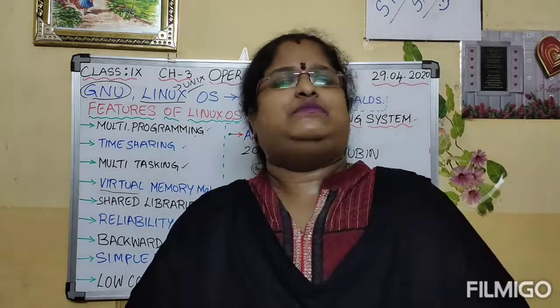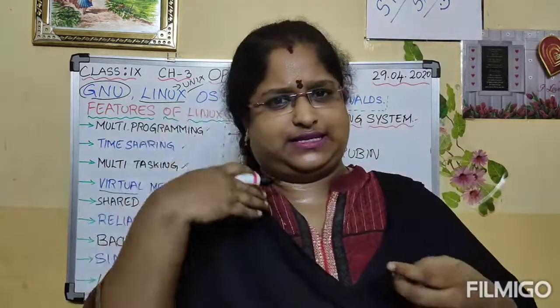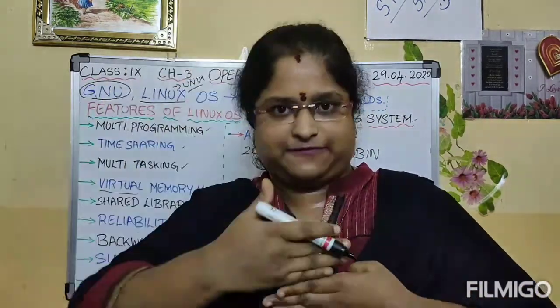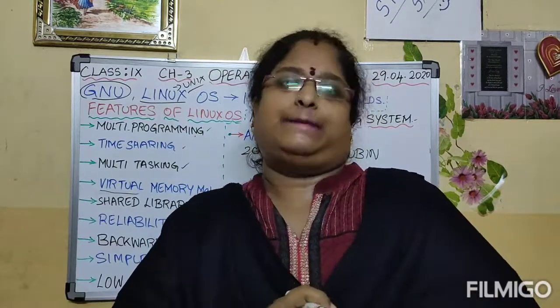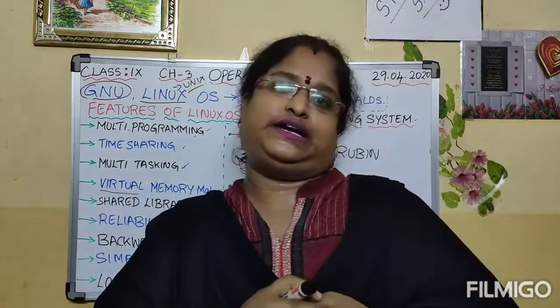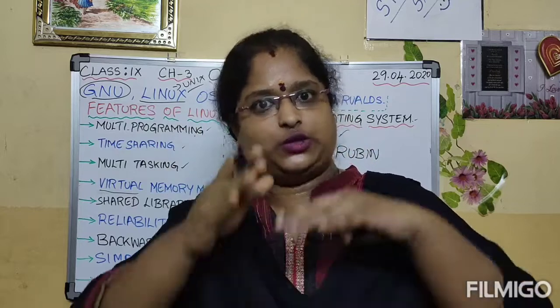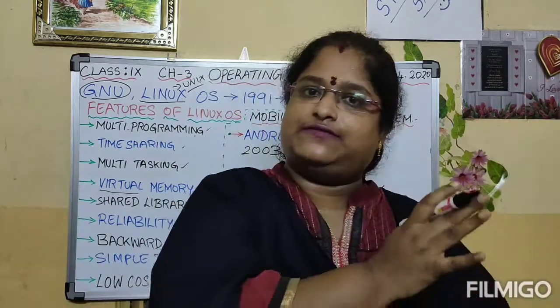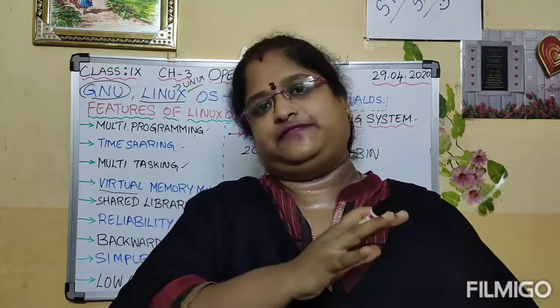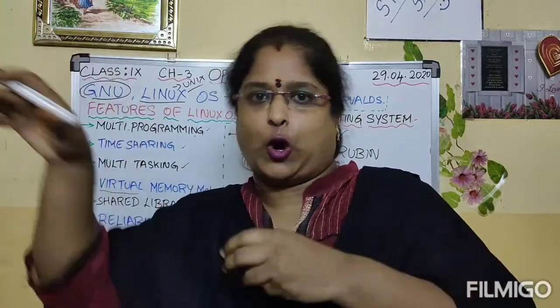Now let me give a small recap about this chapter, that is operating system. What is an operating system, children? It acts as an interface between the user and the computer. Also I have explained about the functions of the operating system, and the interface of the operating system. There are two types of interface: command line interface and graphical user interface. In the command line interface we give instructions through text, and in the GUI, rather than text, with the help of the mouse we can select the options.